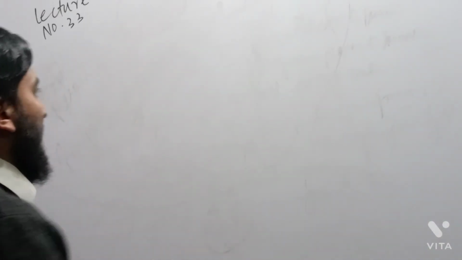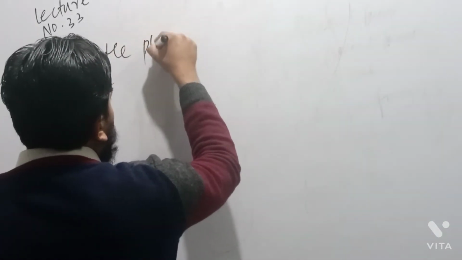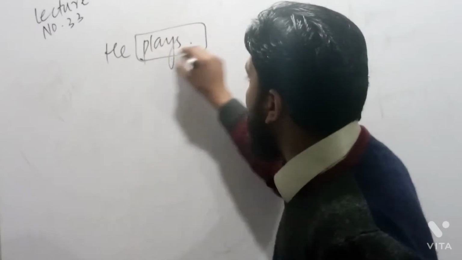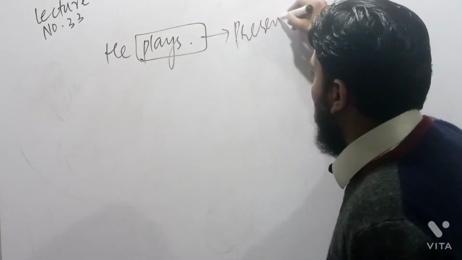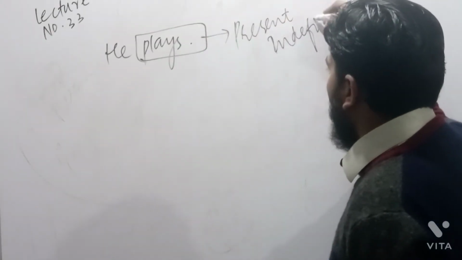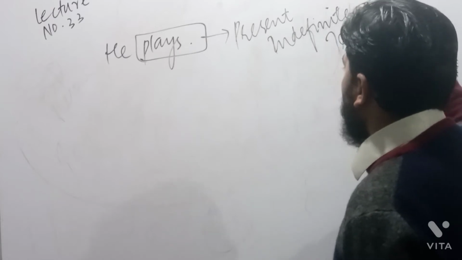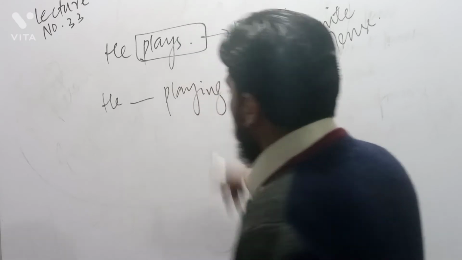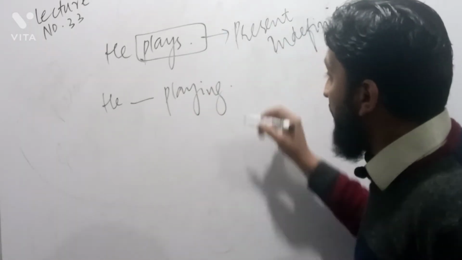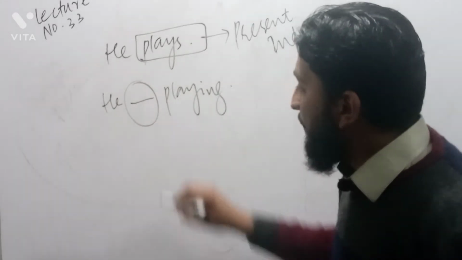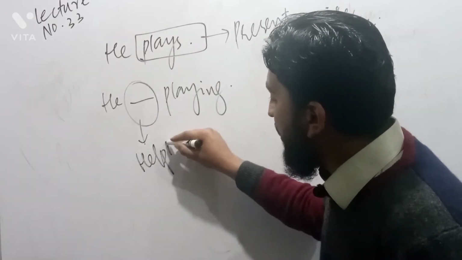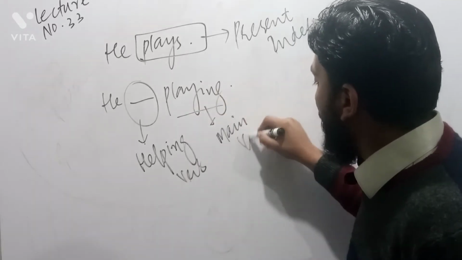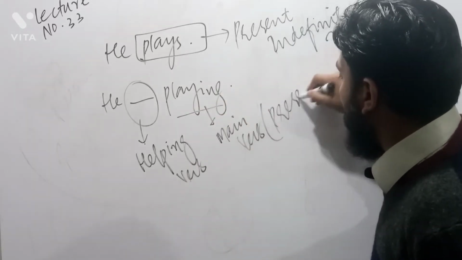if I say about a verb, if I say he plays, it is quite definite to us that plays is called present indefinite tense, and the sentence is correct. But when I say he playing, is it correct? No, because we need a helping verb, and that helping verb must be used with this verb, which is called the main verb, or this verb is also called present participle form of verb.